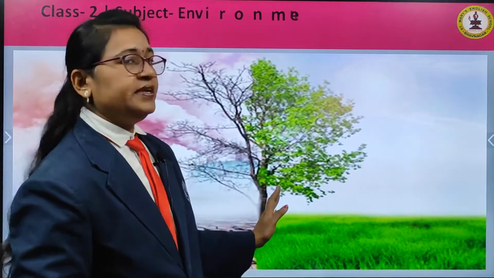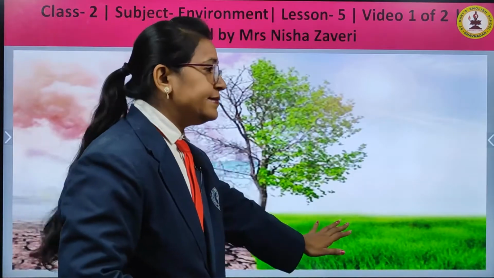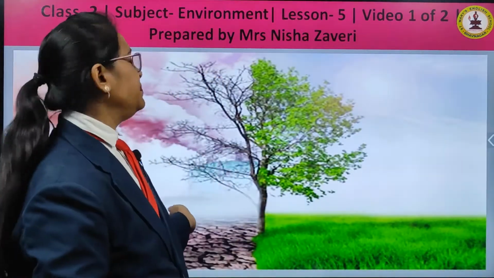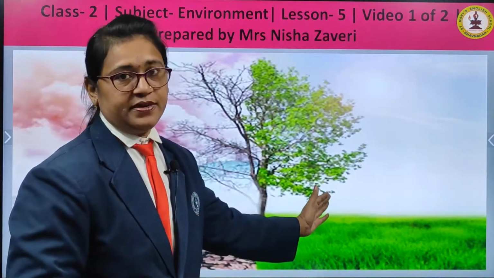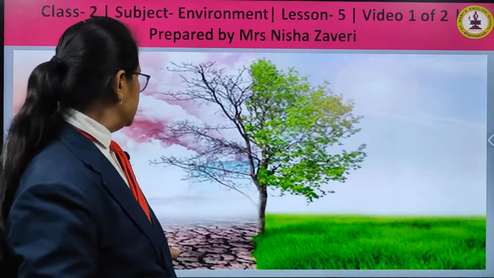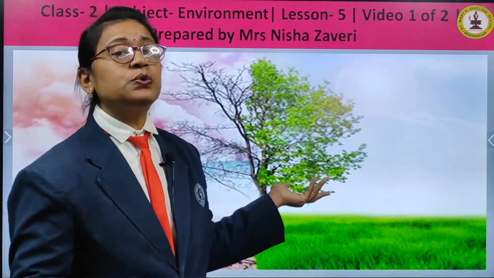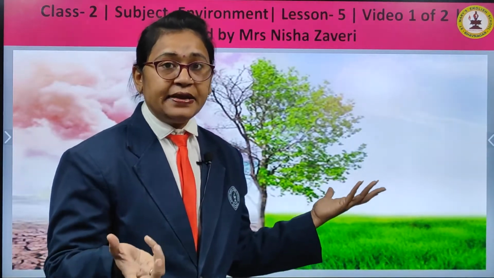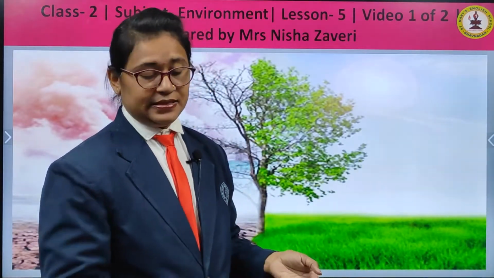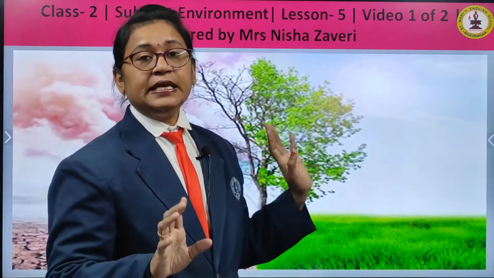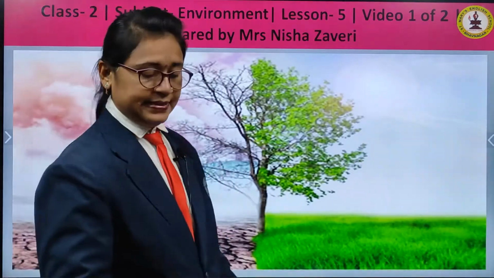So, in this way, if we prevent land pollution, then our land will look like this, and if the land is polluted, it will be like this. What do we like? We like to stay in such a land, not in the polluted land, where there is no grass, no leaves, trees also dry up, because trees cannot grow in polluted land. It needs manure, water and all, and the land is totally destroyed, polluted by waste things. So, when we keep our environment clean, it will look like this, and when we pollute our environment, it will look like this.